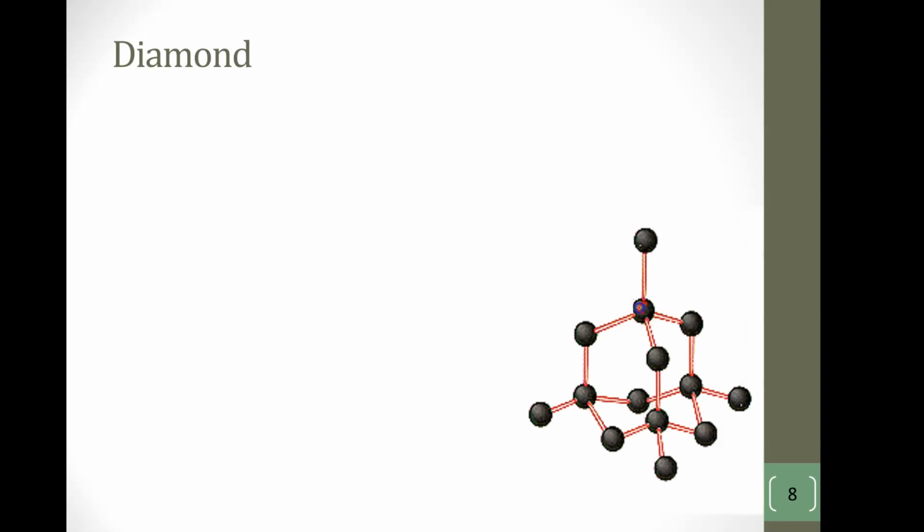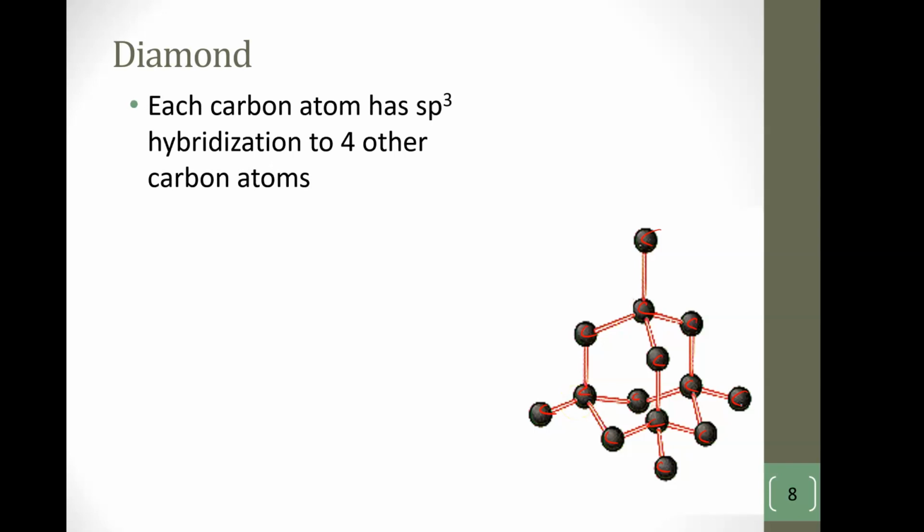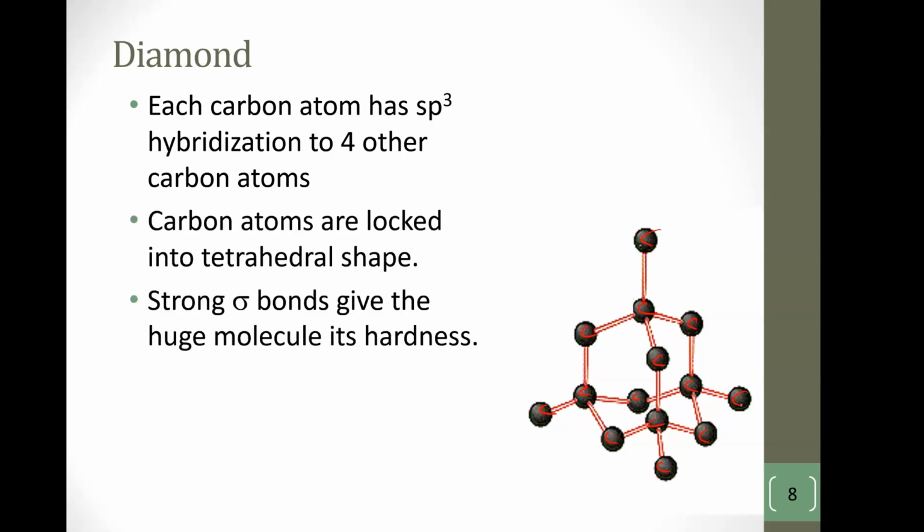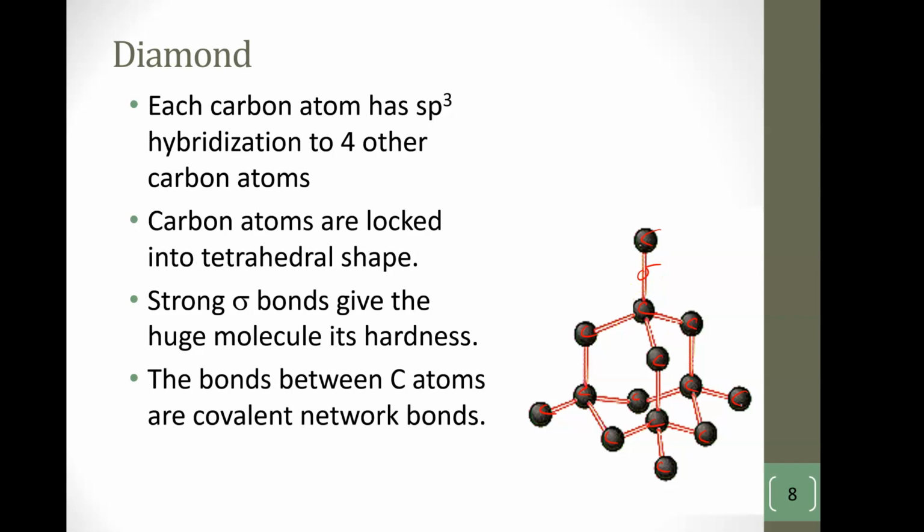So this is what diamond looks like. Carbon, carbon, carbon, carbon. Carbon loves those 4 bonds, and it forms 4 bonds in this complex tetrahedral, sp3 hybridized shape, and it just keeps going out. It's this big network of atoms. They're locked into a tetrahedral shape. It is very, very strong. This is a sigma bond. Those electrons are being shared equally, and they're referred to as covalent network bonds.